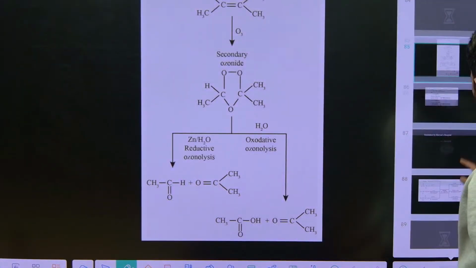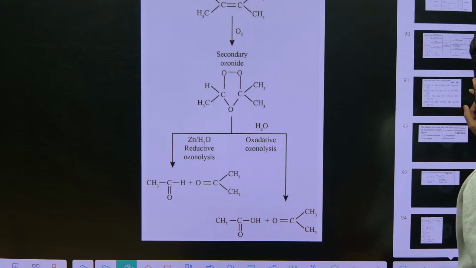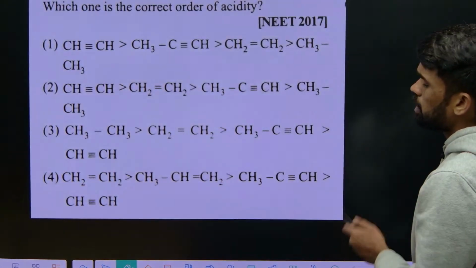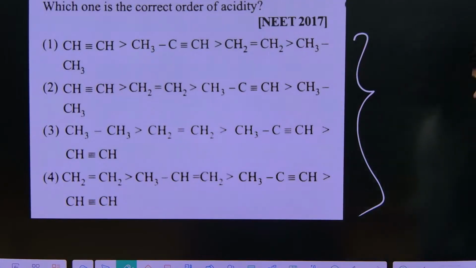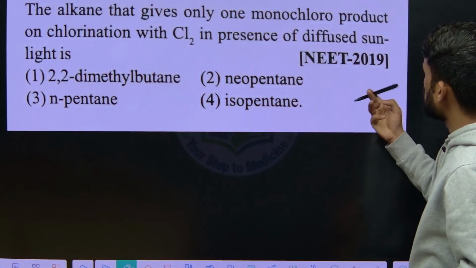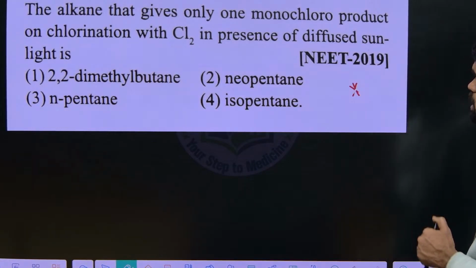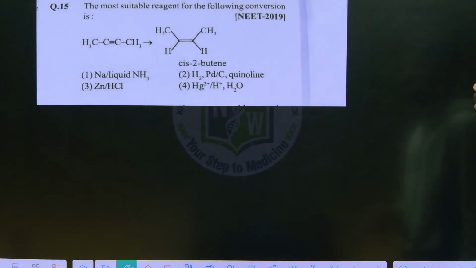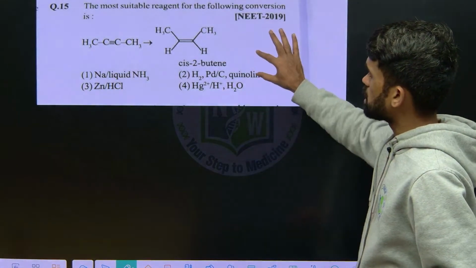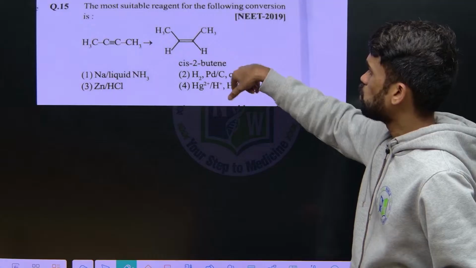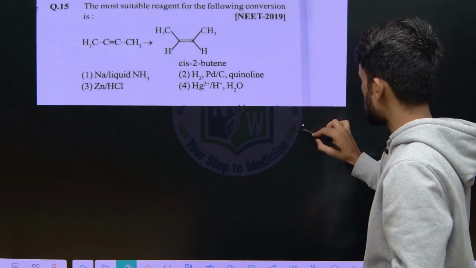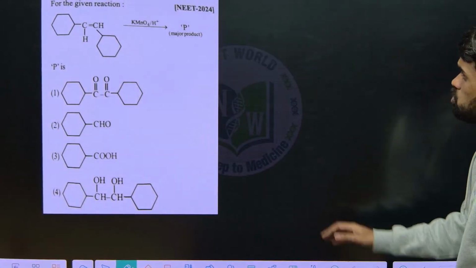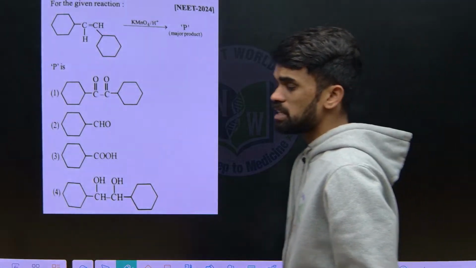Okay, ozonolysis and all these things we will be discussing in the next class. Based on our discussion on hydrocarbons, answer this question from the NEET exam. You can easily answer this question from today's discussion only. Just now we discussed the conversion of alkyne to alkene. What is the reagent used out of these 4 options? Tell me your answers in the comment box for these questions, and the remaining things will be discussed in the next session.